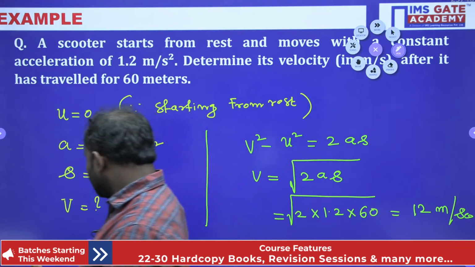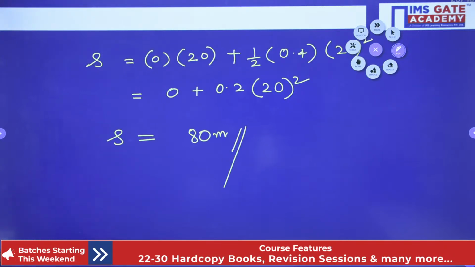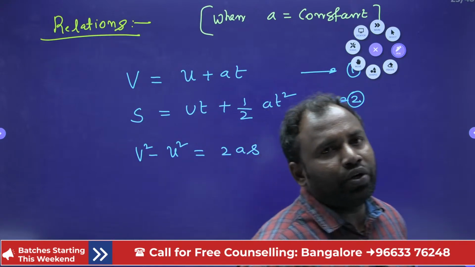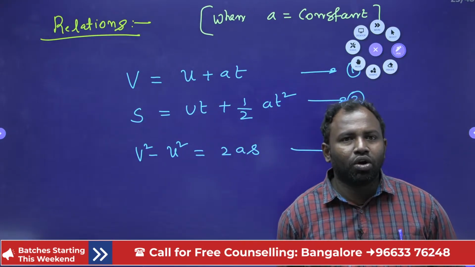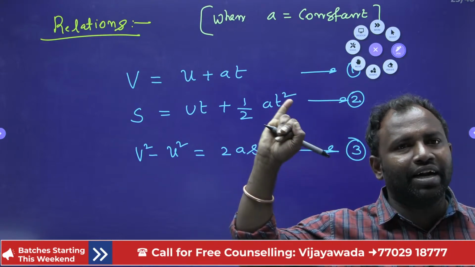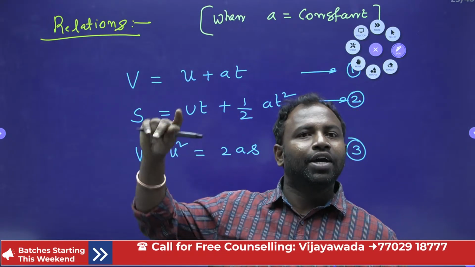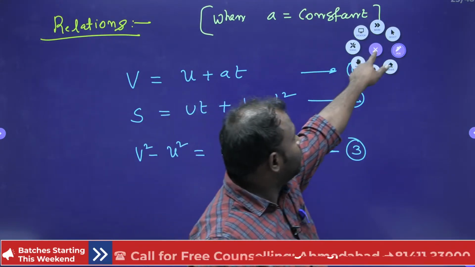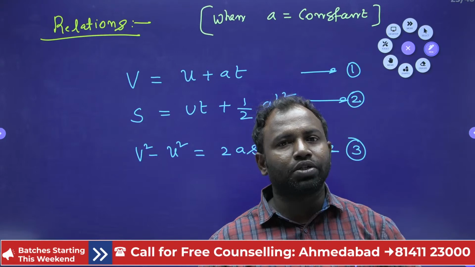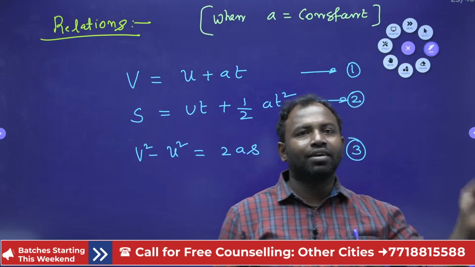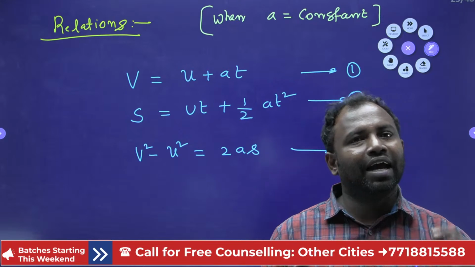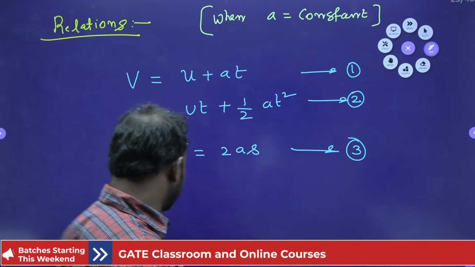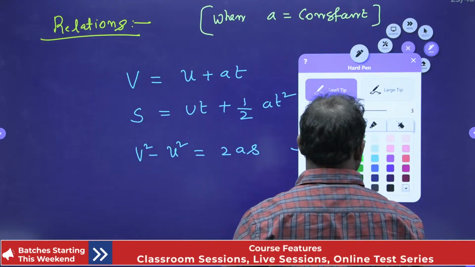Make sure that all the units are the same, right? Now here, we have solved the problems based on the three relations. So what are those relations, guys? V equal to U plus AT is the first relation, right? The second relation is UT plus half AT square, right? Now V square minus U square is equal to 2as is the third relation, right? Here U is the initial velocity, A is the acceleration, T is the time, and V is the final velocity. Let me write these terminologies also. It's actually a good idea, right?